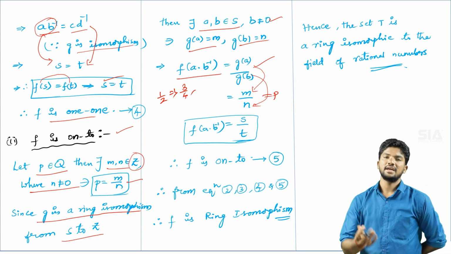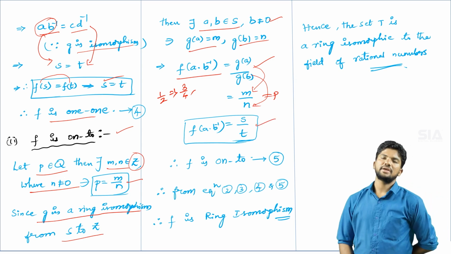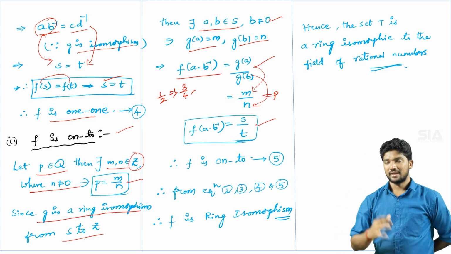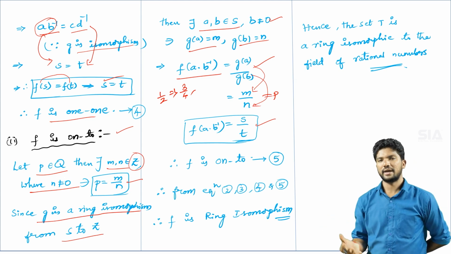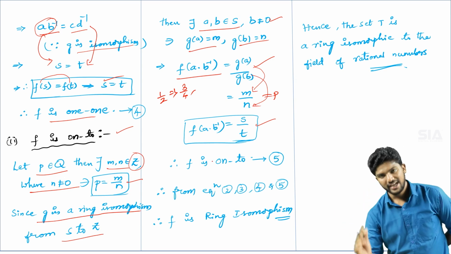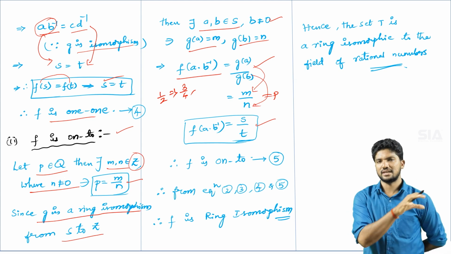Where P is a rational number. So f of a into b inverse is equal to s by t, where s by t is a rational number. That rational number exists in the codomain only; codomain is nothing but range. So for every image in the range, there exists one pre-image in the domain.